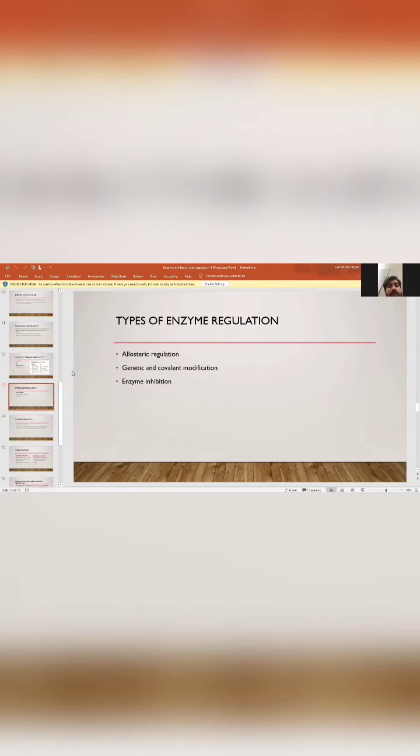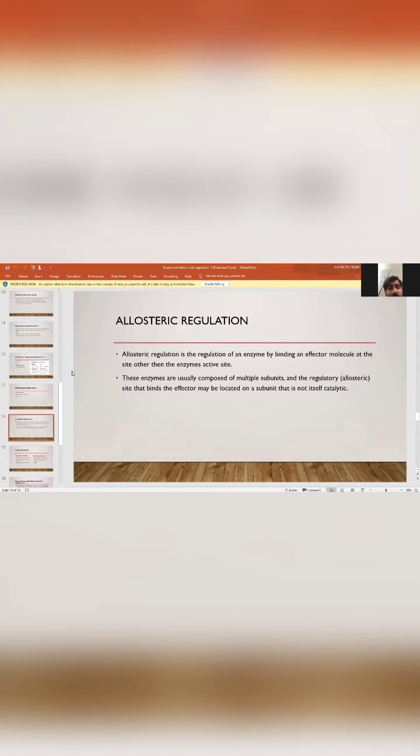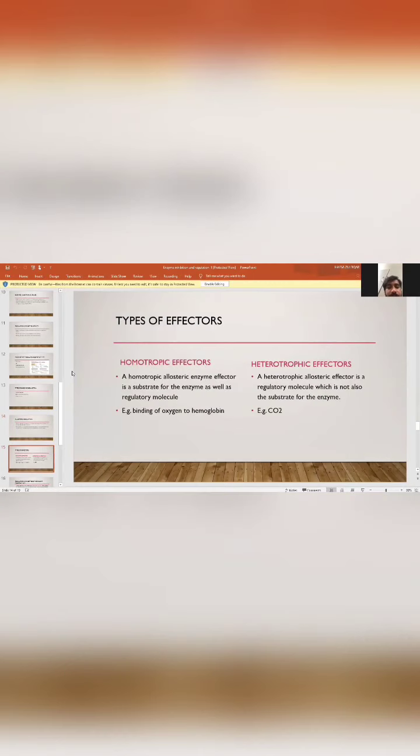Now we will discuss the types of enzyme regulation. There are three types of enzyme regulation: allosteric regulation, genetic and covalent modification, and the last is enzyme inhibition. First of all, allosteric regulation is the regulation of an enzyme by binding an effector molecule at a site other than the enzyme's active site. These enzymes are usually composed of multiple subunits, and the regulatory site that binds the effector may be located on a subunit that is not itself catalytic.